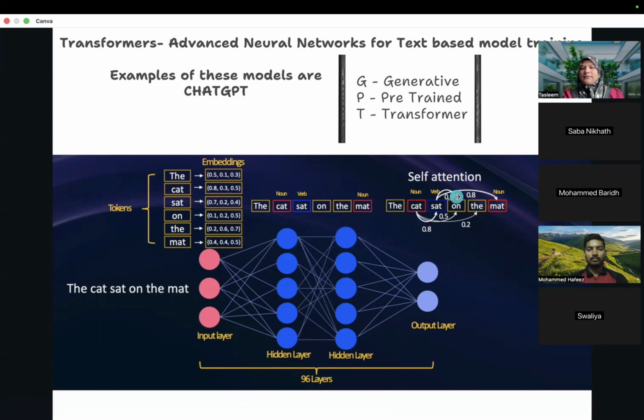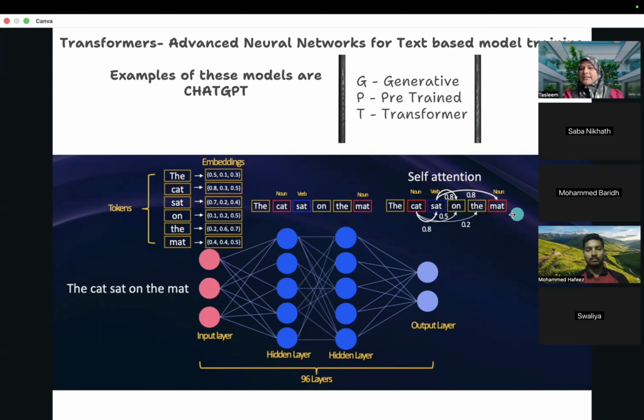There is one feature of transformers which is called self-attention. For each word in the statement, it will provide weights in relation to the other words in the statement.